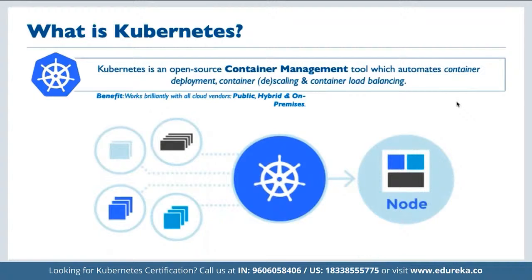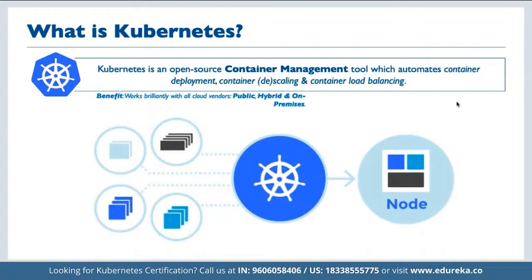And then we have Kubernetes. Kubernetes, as we know, is an open source container management tool, which is basically used for automating container deployment, scaling down and scaling up. We can simply scale it up and we can also take care of load balancing as well.